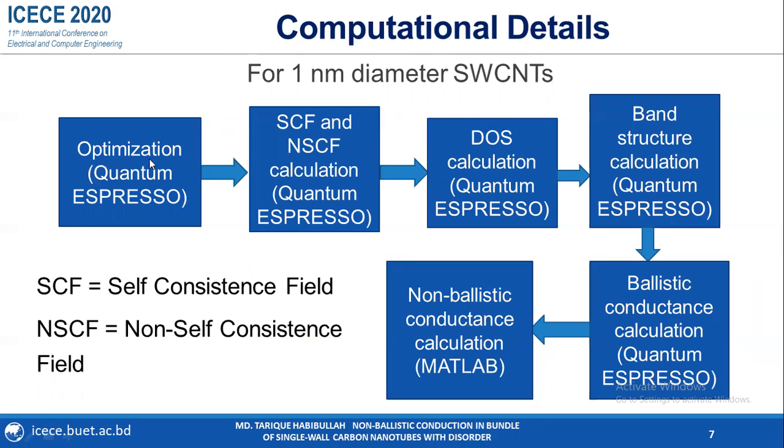Through these optimization procedures, we have minimized the total energy of the system, and this step was performed using Quantum ESPRESSO software. Using the same software, we have performed SCF calculation, DOS calculation, band structure calculation, and ballistic conductance calculation. At the end, we have calculated non-ballistic conductance of this type of CNTs with the help of MATLAB software.